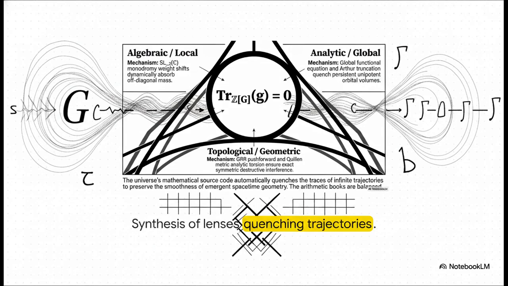Bringing it all together, synthesizing this triad of proofs. Whether we look through the algebraic local lens where weight shifts absorb mass, the analytic global lens where the functional equation quenches volume, or the topological geometric lens where the Quillen metric ensures destructive interference, the arithmetic books balance perfectly. The universe's mathematical source code automatically quenches the traces of infinite trajectories to preserve the absolute smoothness of emergent spacetime.